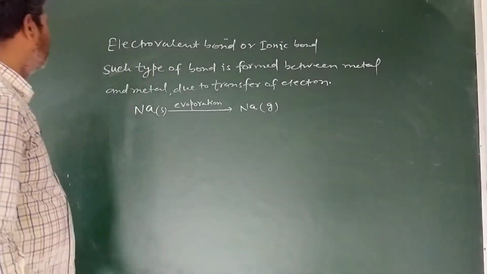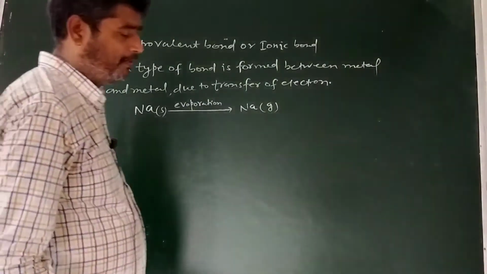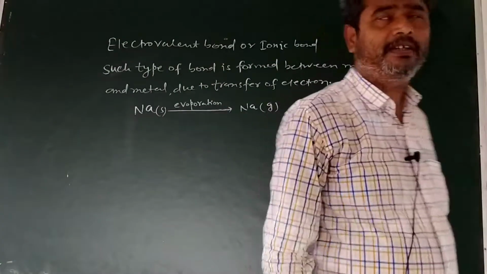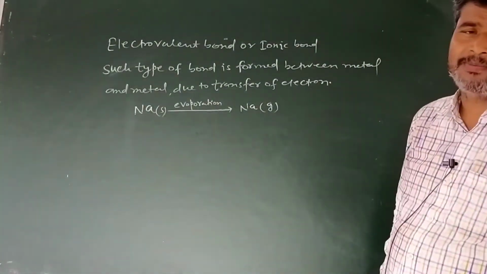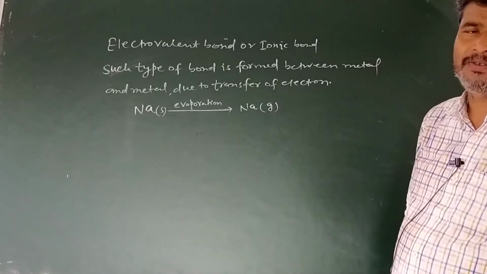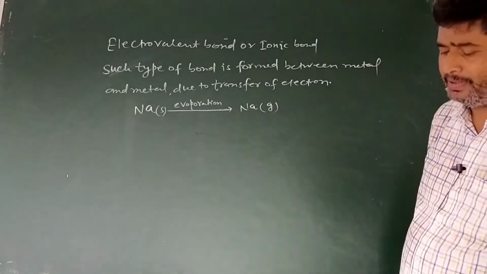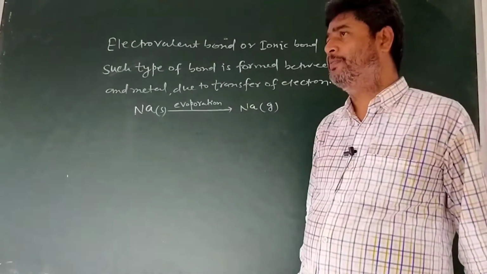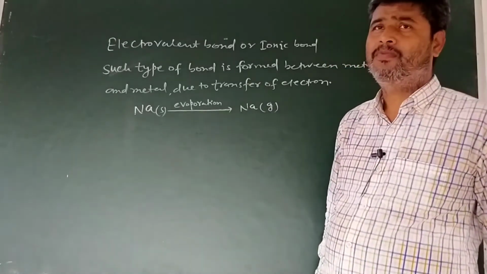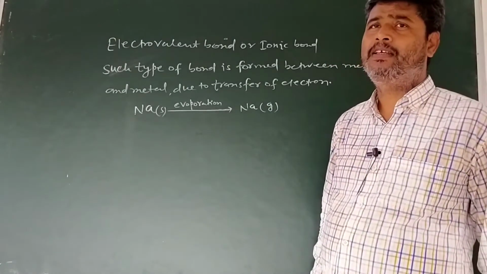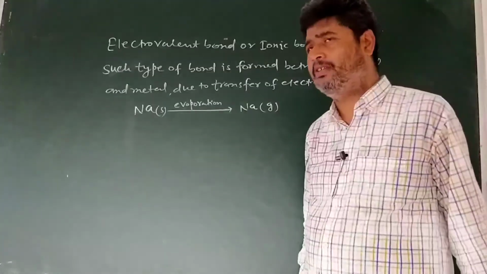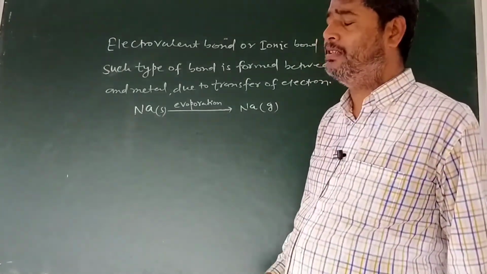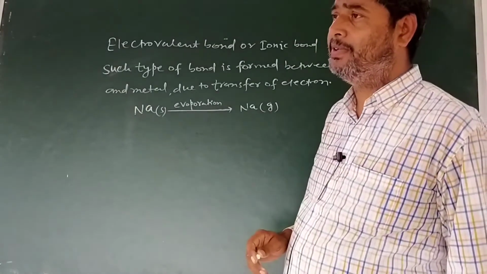Now, according to the definition of ionization enthalpy, the energy required to remove an electron from the outermost shell of an atom in the gaseous state is known as ionization enthalpy. The electronic configuration of sodium: the atomic number of sodium is 11.